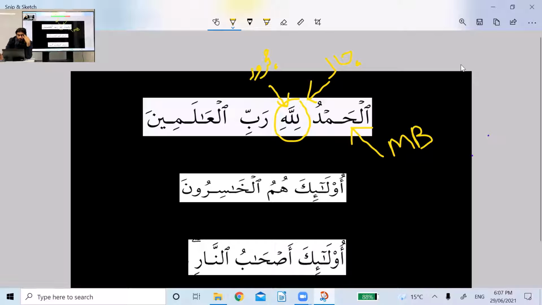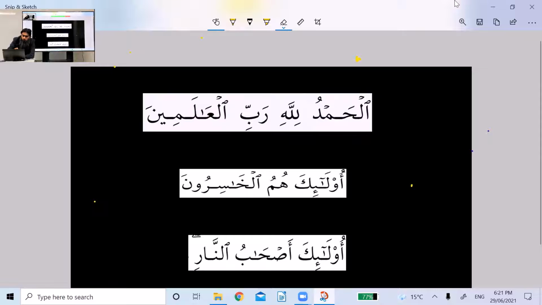And the second role is, in case we do not get a khabar, meaning predicate, then this will play the role of khabar, and we give it a specific name, shibhul jumla khabar. So let's wait for a second to see what label will go for lillahi. If we get our khabar, we'll call it muta'alliq bil khabar. If we did not get our khabar, then we'll call it shibhul jumla khabar. So let's keep moving.